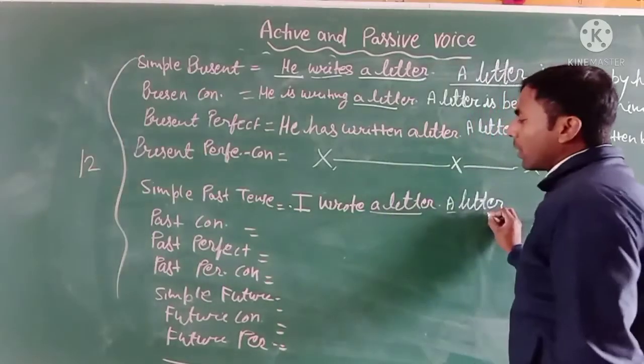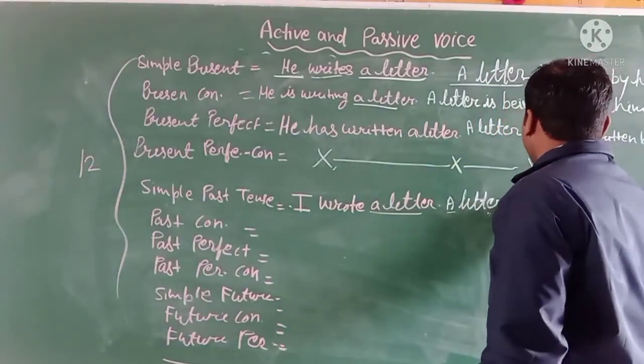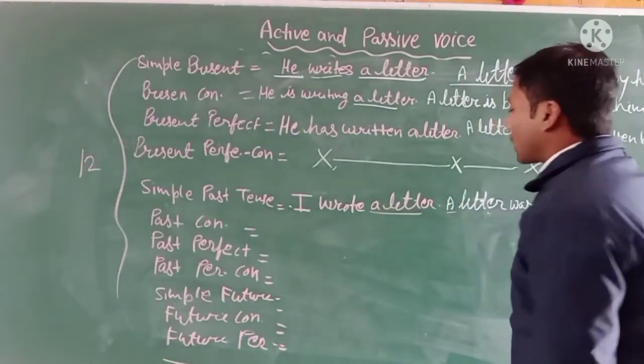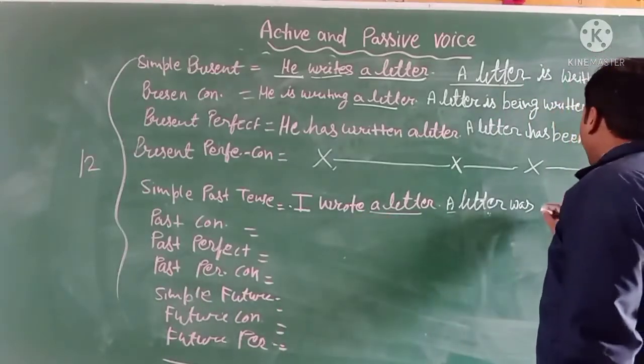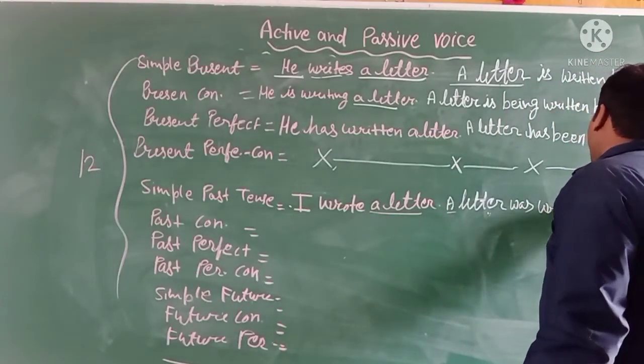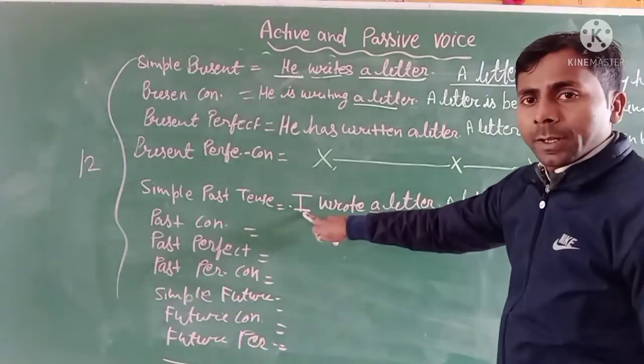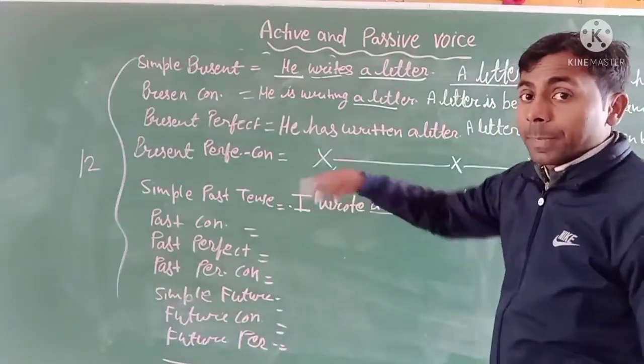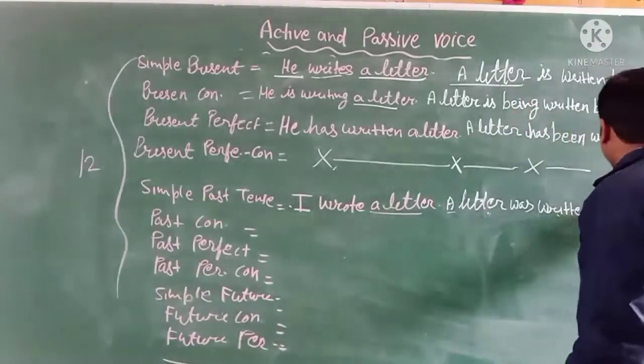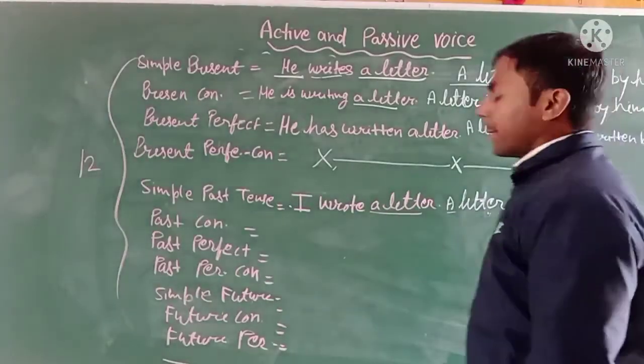A letter is singular, so the helping verb will be was, and wrote will be written by. I will not be I, it will be me as an object. So write down here me.